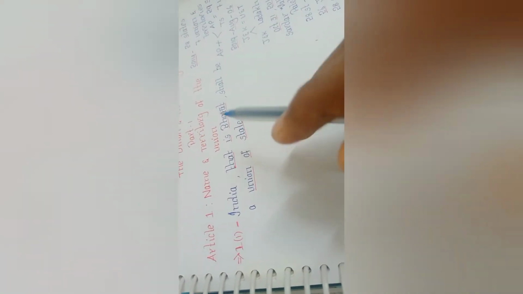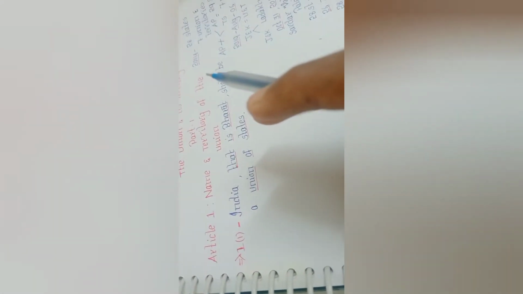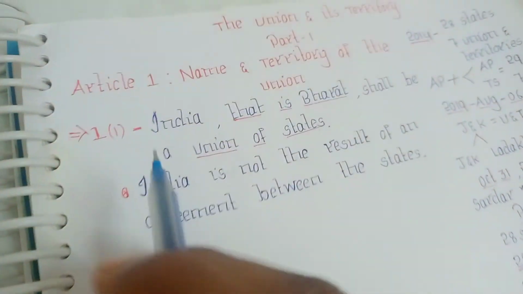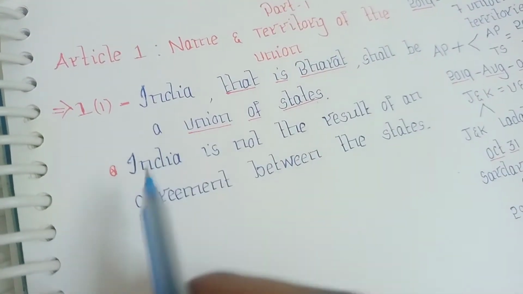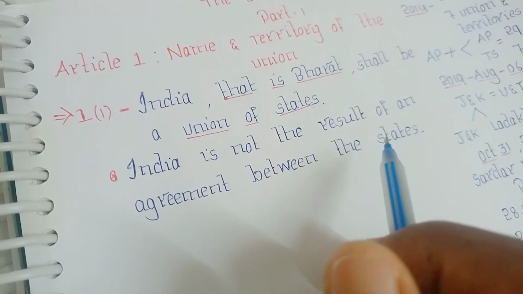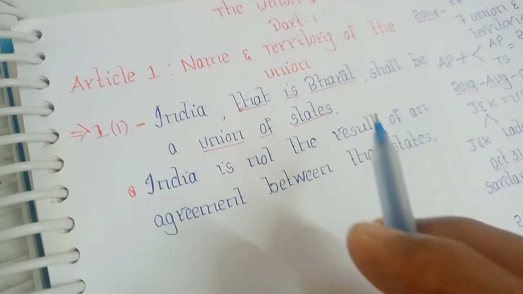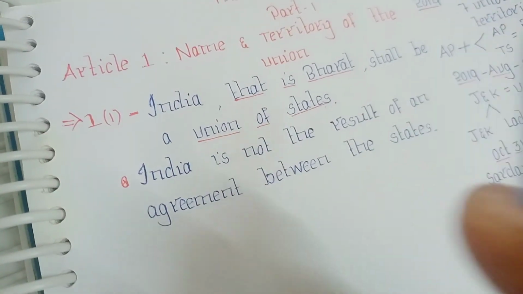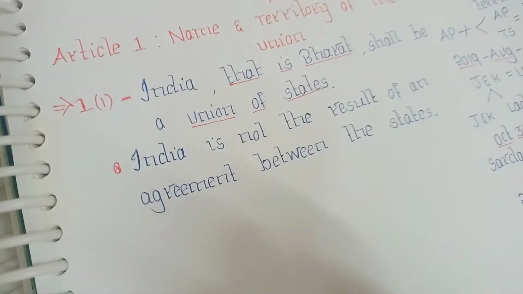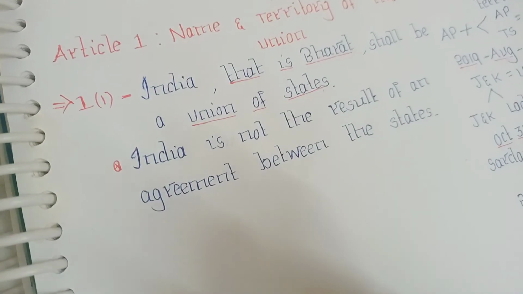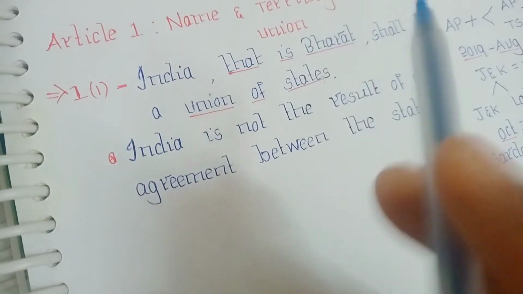But I used the phrase the union of states because of two reasons. They are: India is not the result of an agreement between the states. He said, India is already there. India as a political entity was not created because all the states got together to create India.